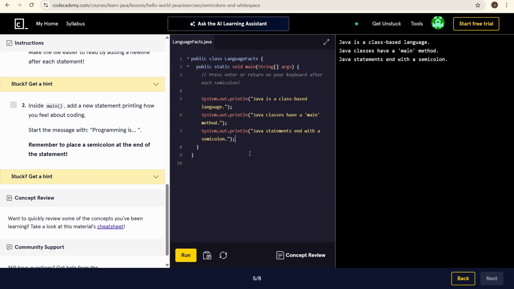Okay, so in here we're going to do System.out.println, programming is a tool.